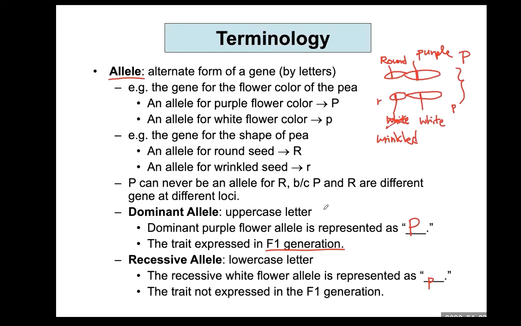In this case, the dominant allele is round. It is going to be written as uppercase large R. Therefore, the recessive allele, wrinkled, should be small r, not W, because they are still the same gene, but a different version of the same gene. So you have to share the same alphabet. Only difference is uppercase and lowercase. Uppercase represents dominant allele. Lowercase indicates recessive allele.